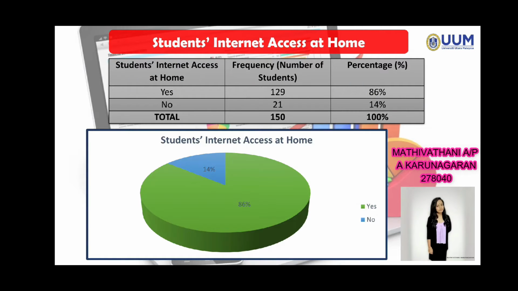This pie chart shows the students' internet access at home. According to the pie chart, 86% of students have internet access at home. Meanwhile, only 14% of students do not have internet access at home. Thus, the mode is students who have internet access at home, with the highest frequency of 129 students.